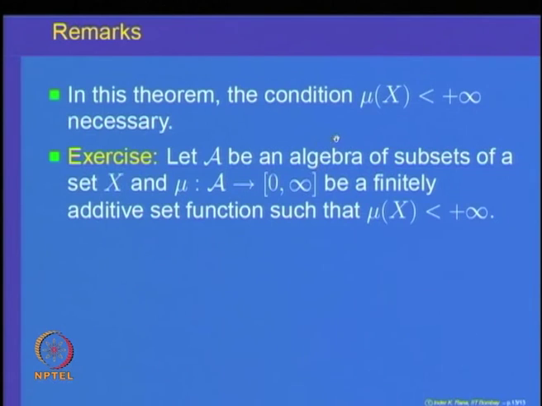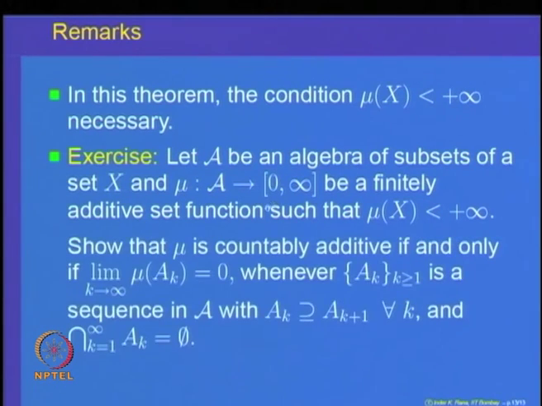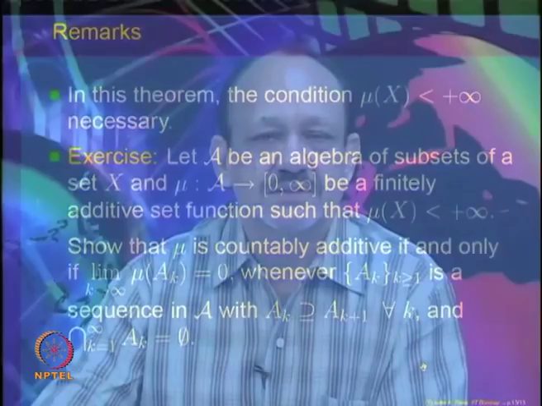And here is an exercise for you to do. In the last part we said A n decreasing to A, and you can actually reduce this a bit: whenever A n's are decreasing to the empty set, that is also equivalent to saying that mu is countably additive. So, I would like you to explore these two parts and understand and answer these questions.